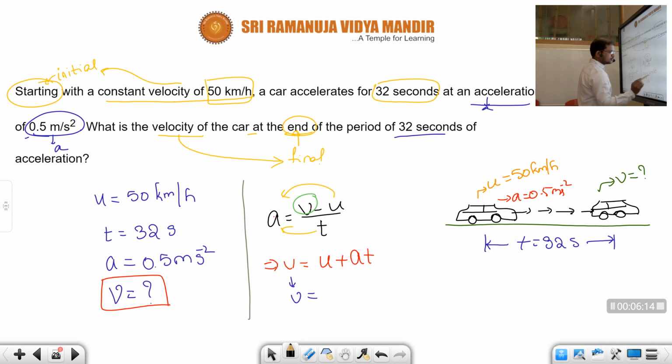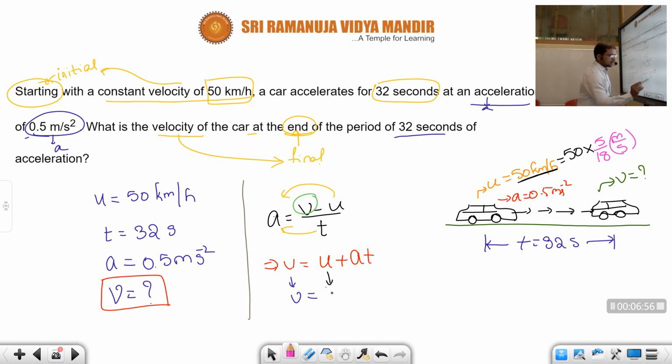What is the initial velocity? Initial velocity is 50 km per hour. See here, acceleration is given in meter per second square and the velocity was given in kilometer per hour. There is a difference in the units, so what should we do now? We need to convert kilometer per hour to meter per second. How do we convert? 50 km per hour needs to be converted into meter per second, so we multiply 50 with the multiplication factor 5 by 18. It becomes meter per second.